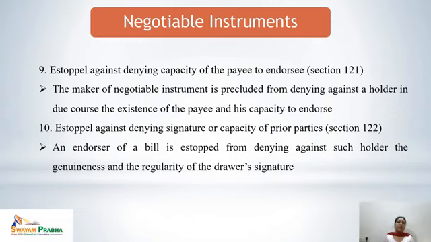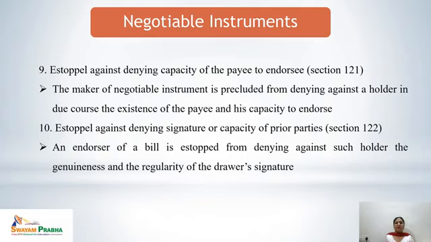Next is estoppel against denying capacity of the payee to endorse. That is covered under Section 121. The maker of the negotiable instrument is precluded from denying against a holder in due course the existence of the payee and his capacity to endorse. Any person who has the valid hold of the negotiable instrument has the capacity to endorse it. So it cannot be denied.